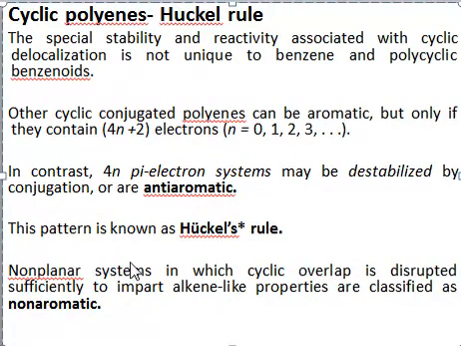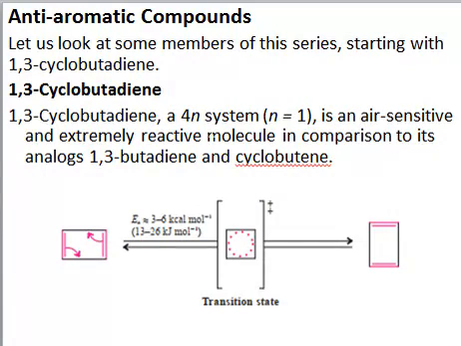So if a system is not planar, then it will be non-aromatic and it will have alkene-like properties, right? Whenever a system is non-planar, it cannot have delocalization, and since it cannot have delocalization, it will not be stable, and such systems will have typical properties of alkenes, right? So this is the difference between aromatic, anti-aromatic and non-aromatic systems. Firstly, we'll consider anti-aromatic compounds.